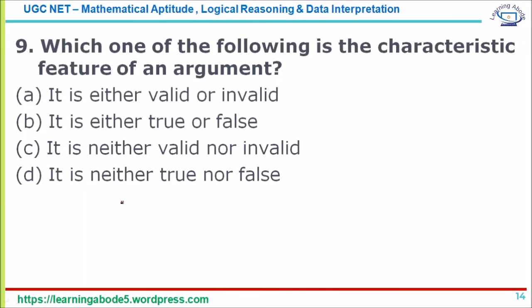The next question: which one of the following is a characteristic feature of an argument? An argument is a reason or a set of reasons given in support of an idea, or it could even be a theory or an action. I repeat, a reason or a set of reasons given in support of an idea, that is the argument. An argument should either be valid or invalid. This is the right answer, so these are wrong. The answer for this question is option A.